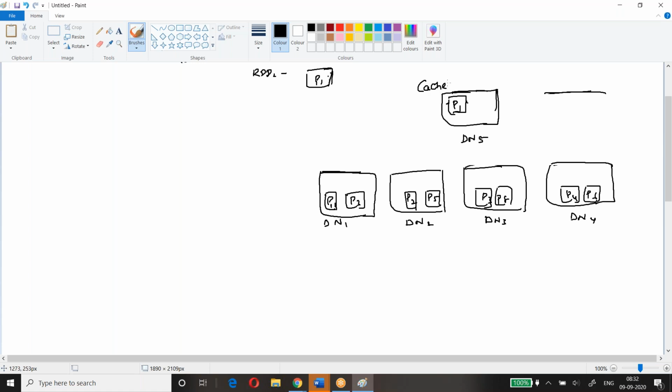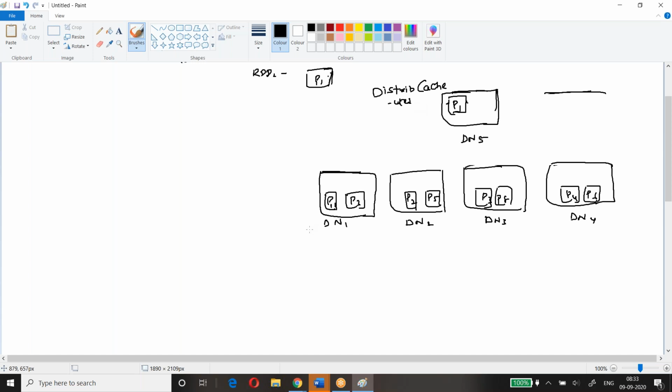I'll call it a cache, also a distributed cache. I'm talking with respect to MapReduce terminology.